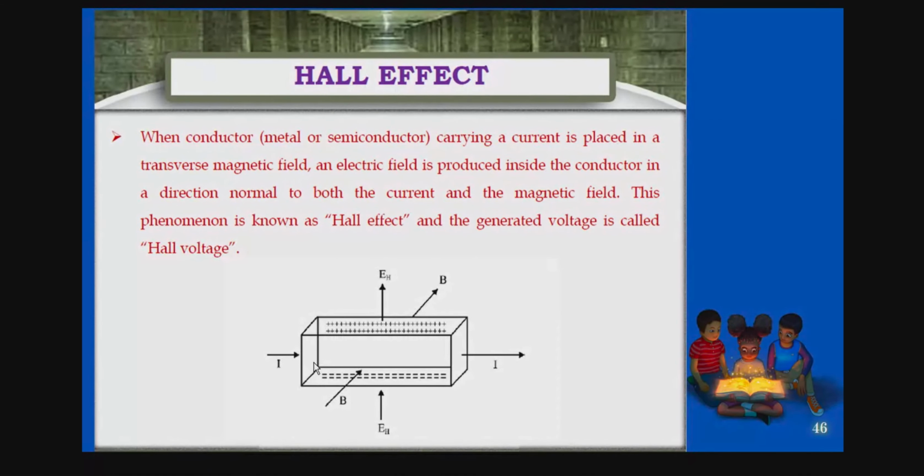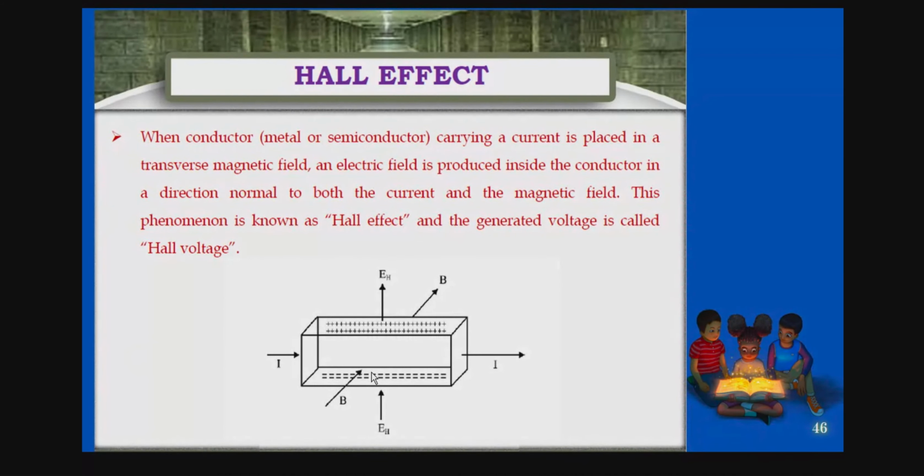Now you can see a beautiful diagram here. He has taken a metal or a semiconductor, rectangular in shape, which carries a current. H represents Hall, isn't it? So when a conductor carrying current is placed in a transverse magnetic field, an electric field is produced inside the conductor in a direction perpendicular to both the current and the magnetic field.